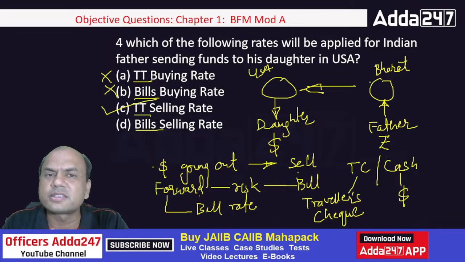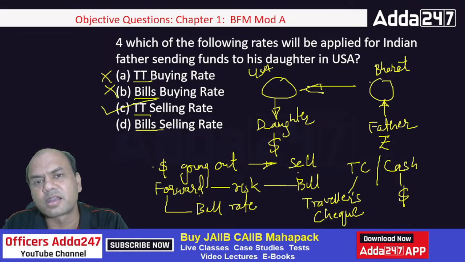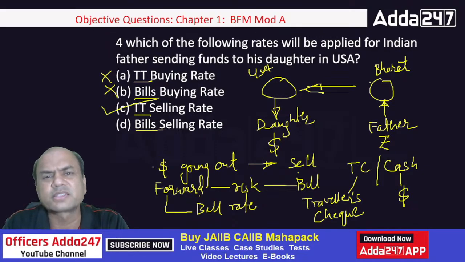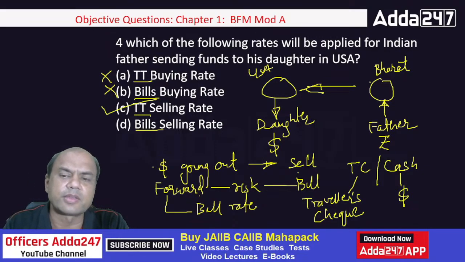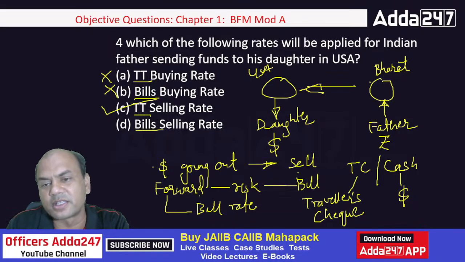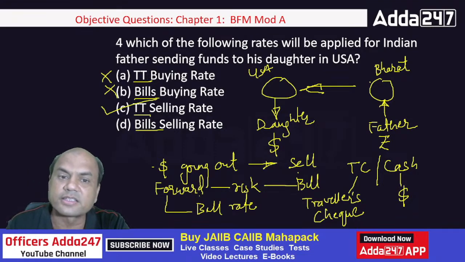So have you handled this TC, forex traveler's checks or forex cards also? Forex cards are similar to TCs, traveler's checks, right? So over here, for the traveler's checks, this is the TC rate. For this, it's a cash rate, and in our case, it is a TT selling rate.